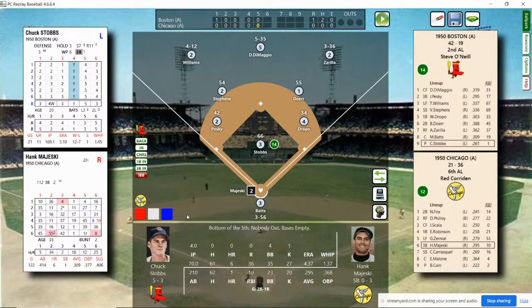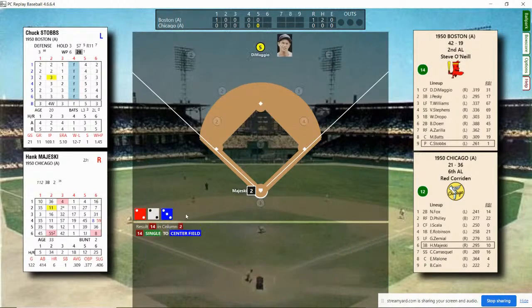Majeski, Carrasco, and Malone due up. Majeski made his major league debut on May 17th, 1939 for the Boston Bees. And he played until 1955 when he retired with the Baltimore Orioles. He is batting .295. He grounded to second his first time up. Staubs looks at him and throws. And there's a base hit to center field. DiMaggio takes it on a hop, throws it back in. No outs, men on first.